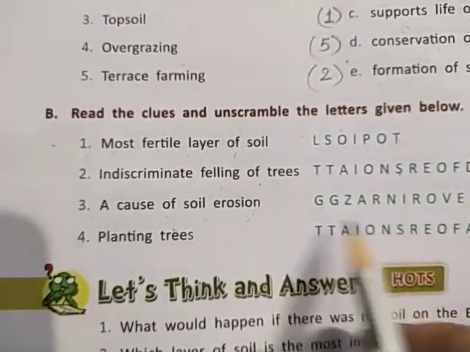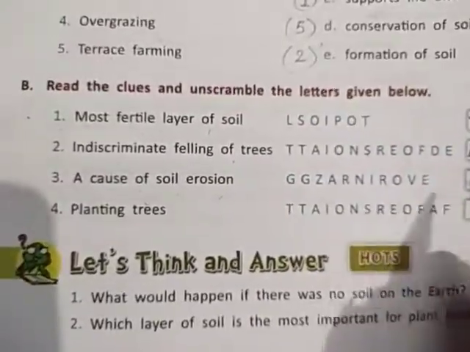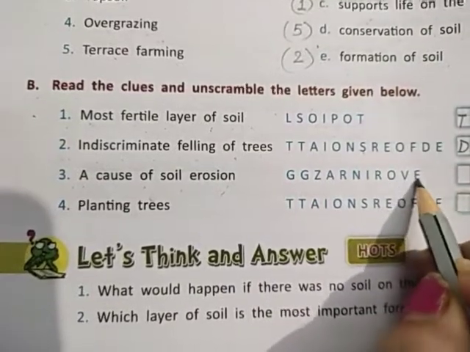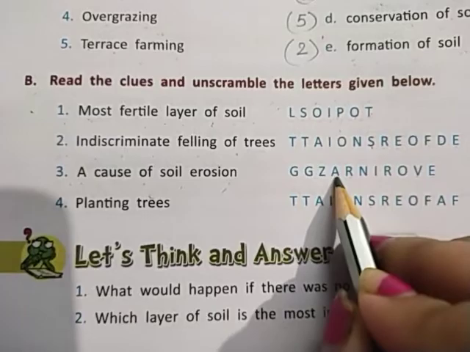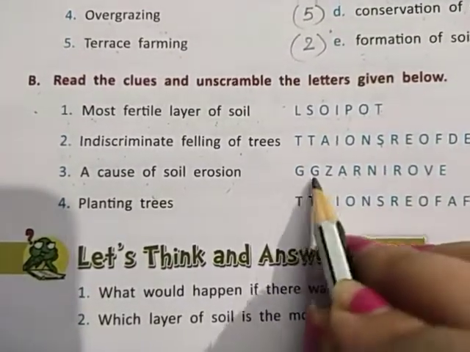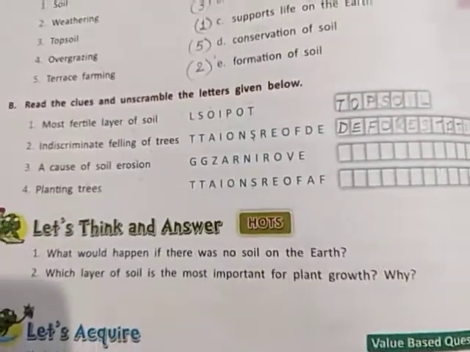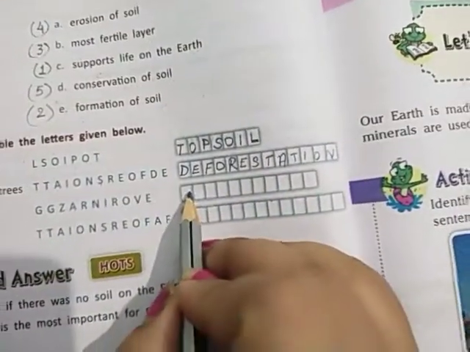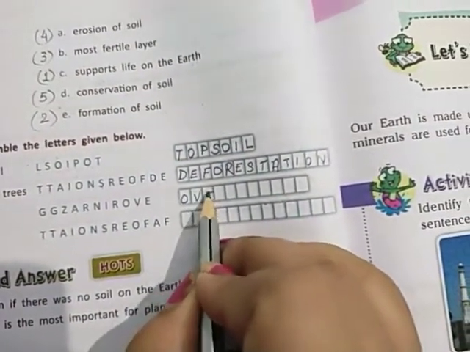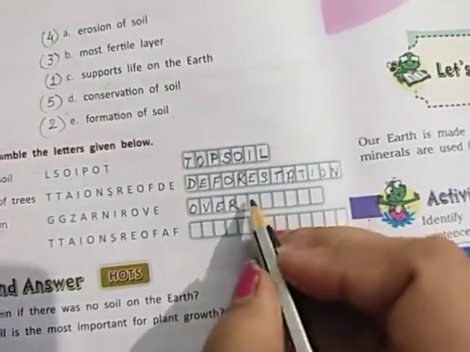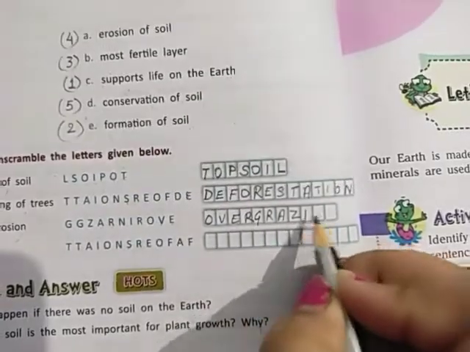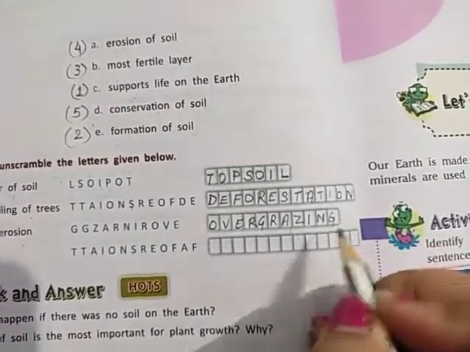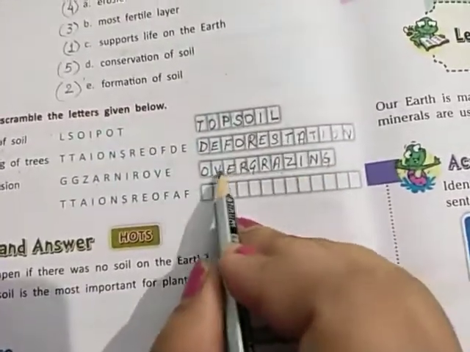Here the jumbled word is given. I think it is overgrazing. OVER, GRAZING, overgrazing. So I'm going to write it in the columns. Okay, so the answer is overgrazing.